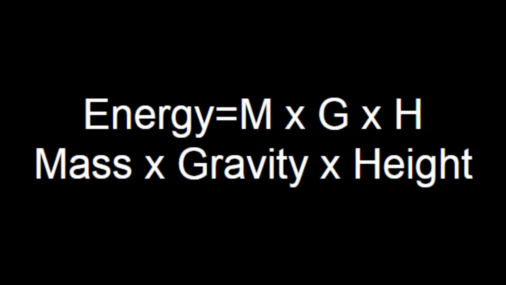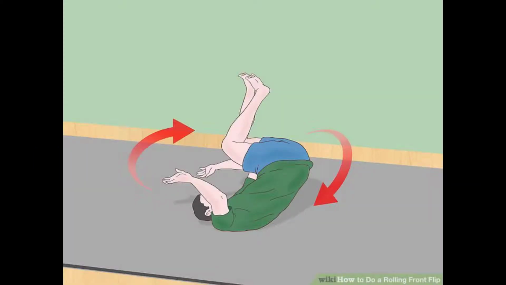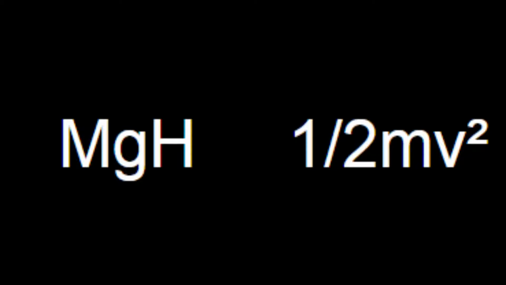Gravitational potential energy is the energy that is derived from the force of gravity along with height. This is the reason for objects falling or sliding down hills. For the sake of AP Physics 1, this potential energy is usually converted into kinetic energy. The equation for UG is mgh, and the equation for kinetic energy is 1/2 mv squared.